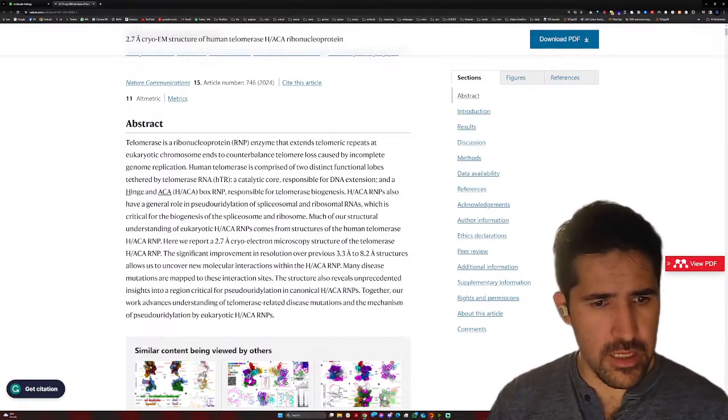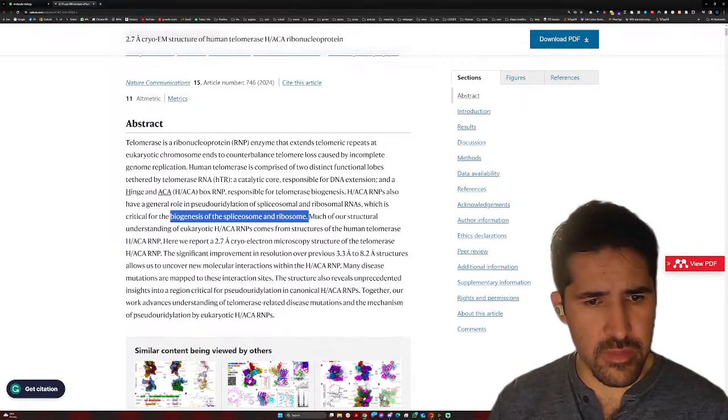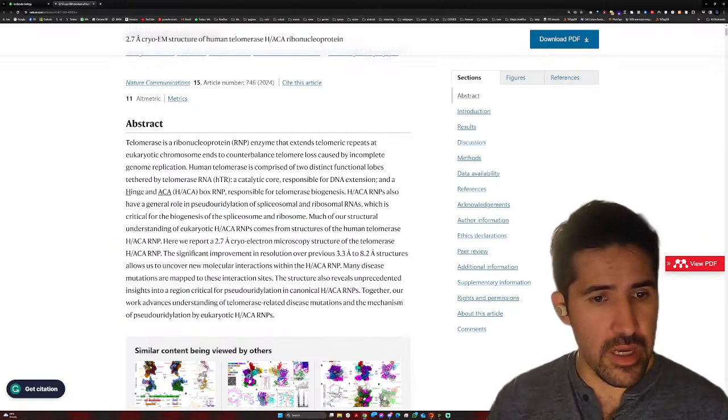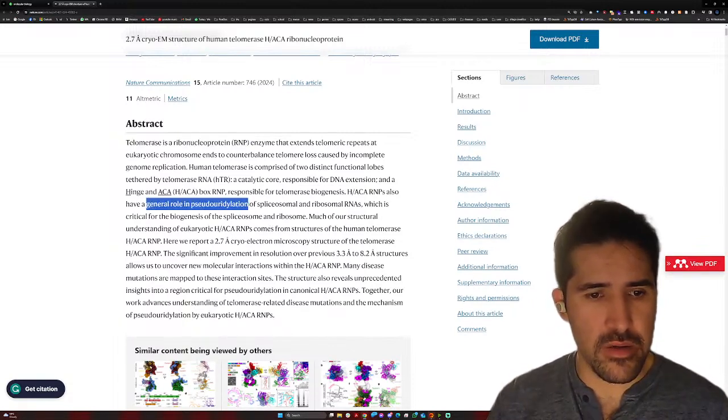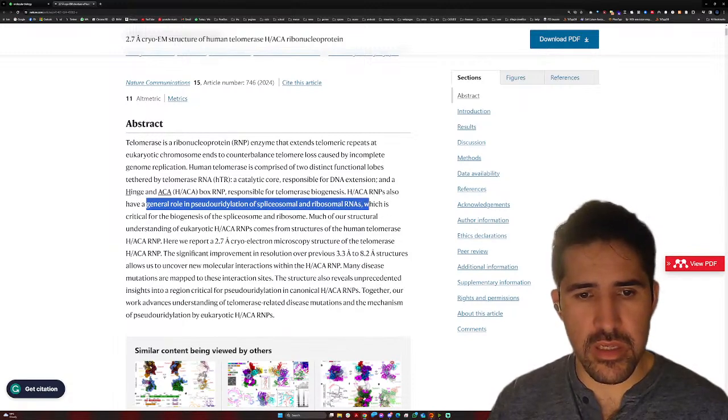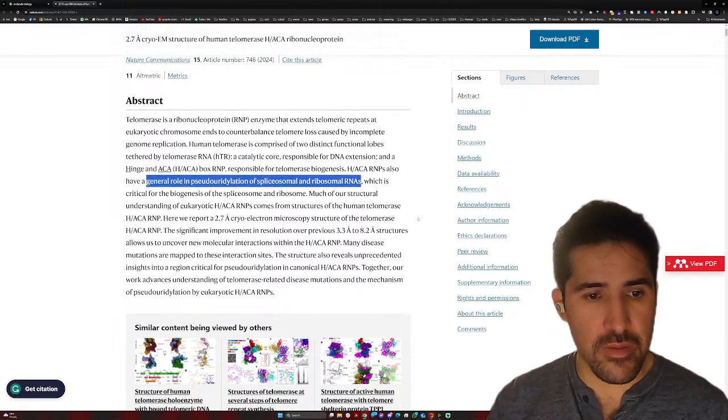It is also critical for the biogenesis of the spliceosome and ribosome, which seems to be very interesting. So it seems to have a general role in pseudouridylation of spliceosomal and ribosomal RNAs. That's very interesting.